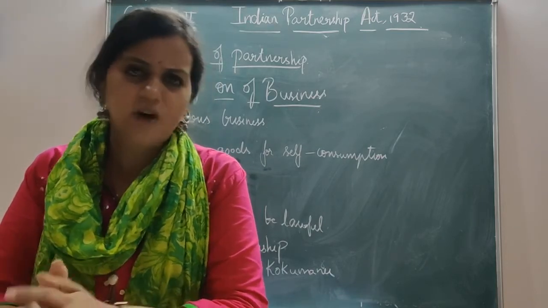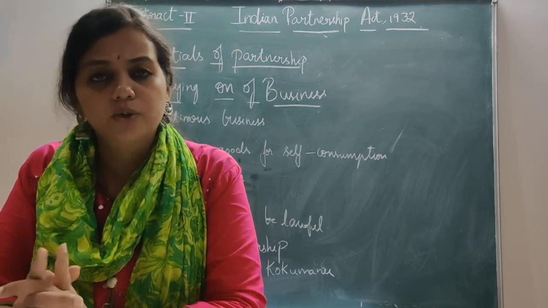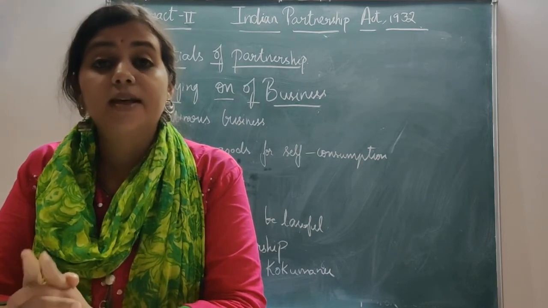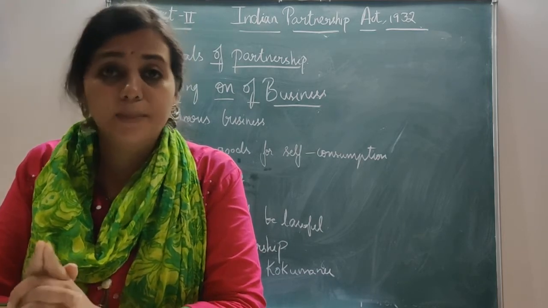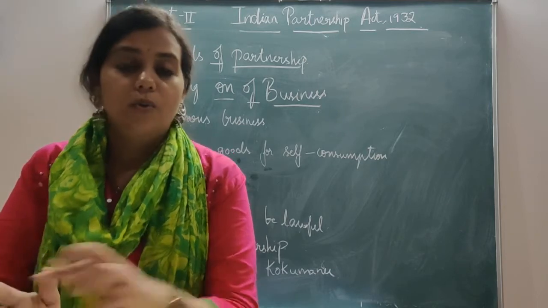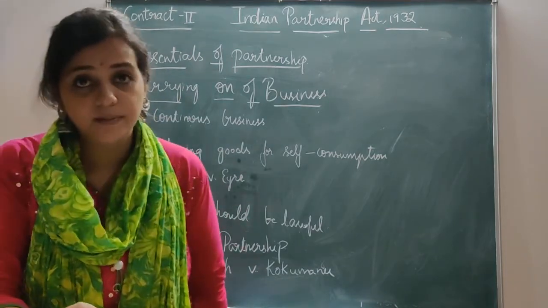Whatever profits they've got, or any loss they've incurred, they share equally. So this particular business amounts to partnership. There is a partnership created between the parties, unlike the example where goods are purchased for self-consumption.